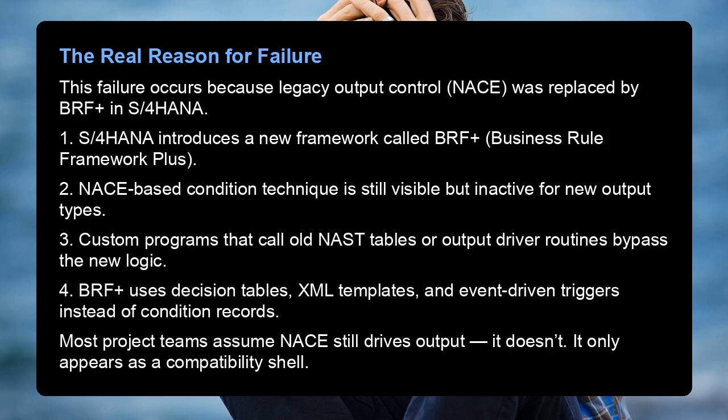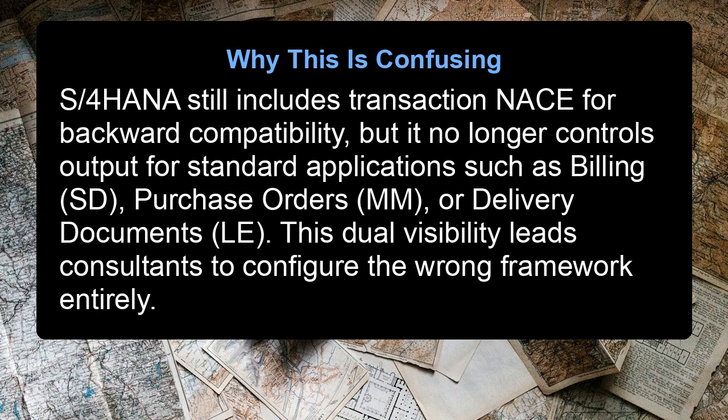Most project teams assume NACE still drives output. It doesn't. It only appears as a compatibility shell. Why this is confusing. S/4HANA still includes transaction NACE for backward compatibility, but it no longer controls output for standard applications such as billing, SD, purchase orders, MM, or delivery documents, LE. This dual visibility leads consultants to configure the wrong framework entirely.